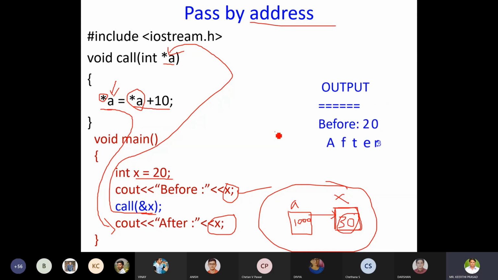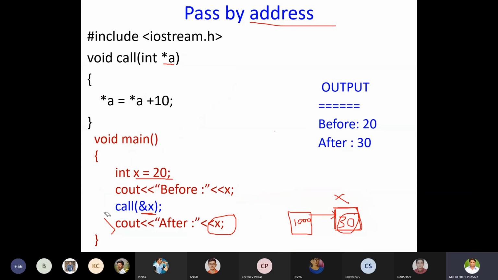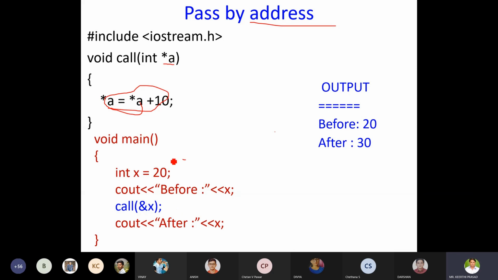What results can you expect from this? Before 20, after 30. The meaning is that in pass by address, whatever changes you make in the called function will be reflected in the calling function, because the address of x is received in the called function. Through that address, it is affecting this variable. Understood?